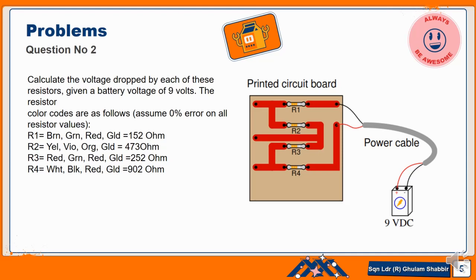This becomes 252 ohm, and R4 is white, black, red and gold, giving us 902 ohm. So R1 is 150 ohm, R2 473 ohm, R3 252 ohm and R4 902 ohm. They are connected in one line, that is, in a series circuit.